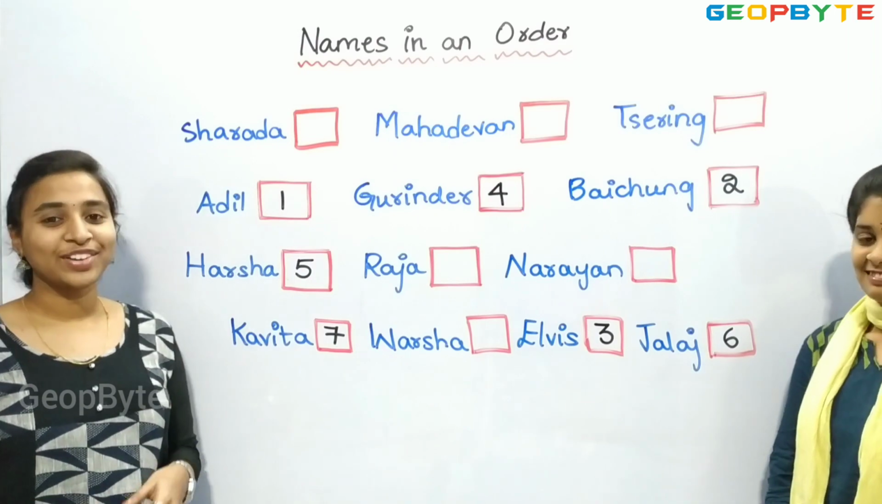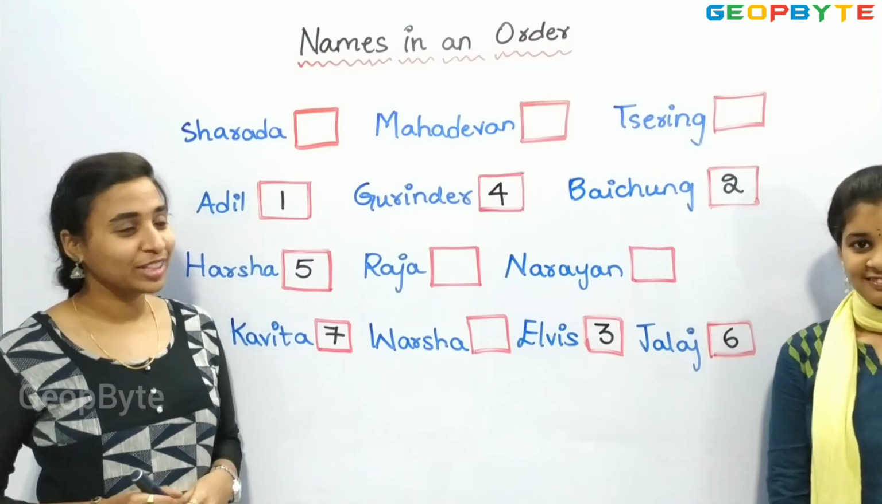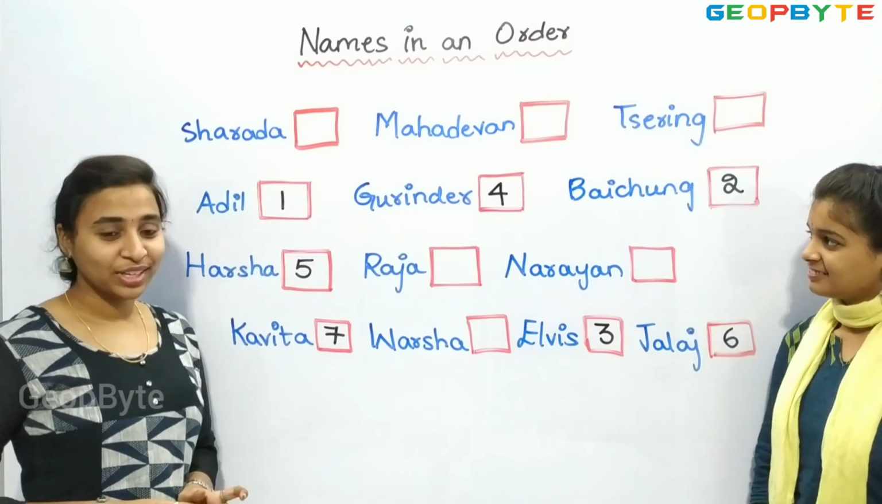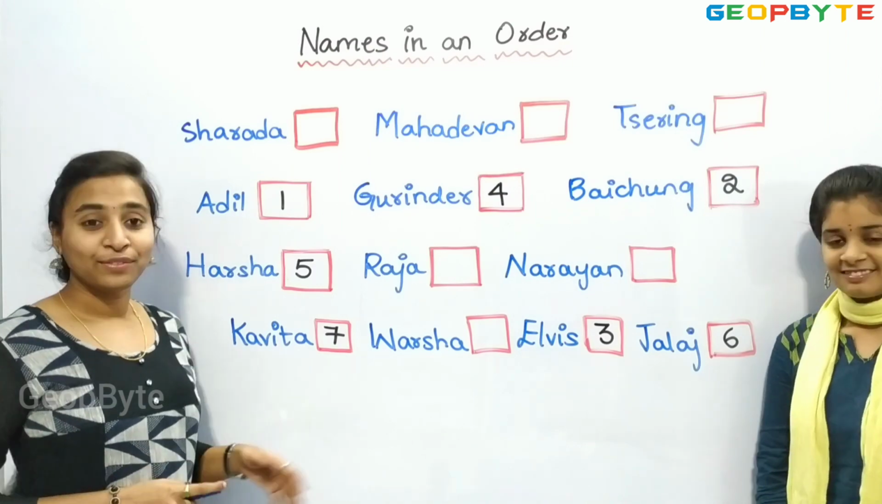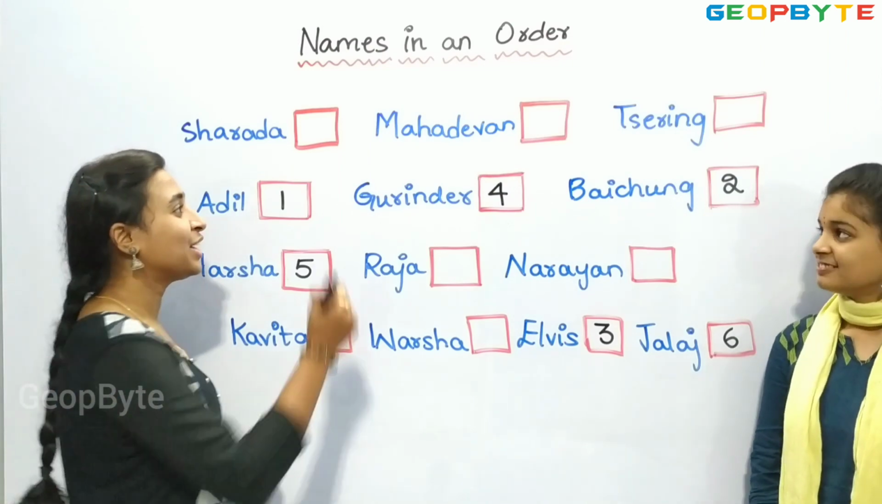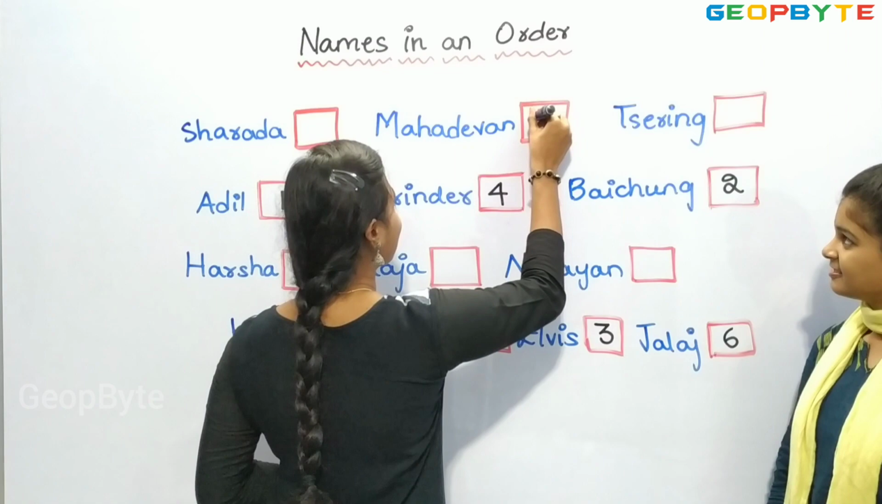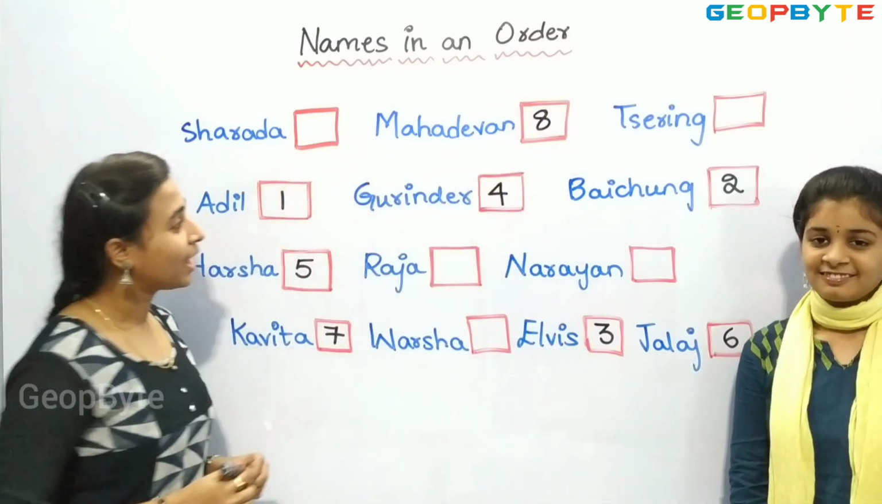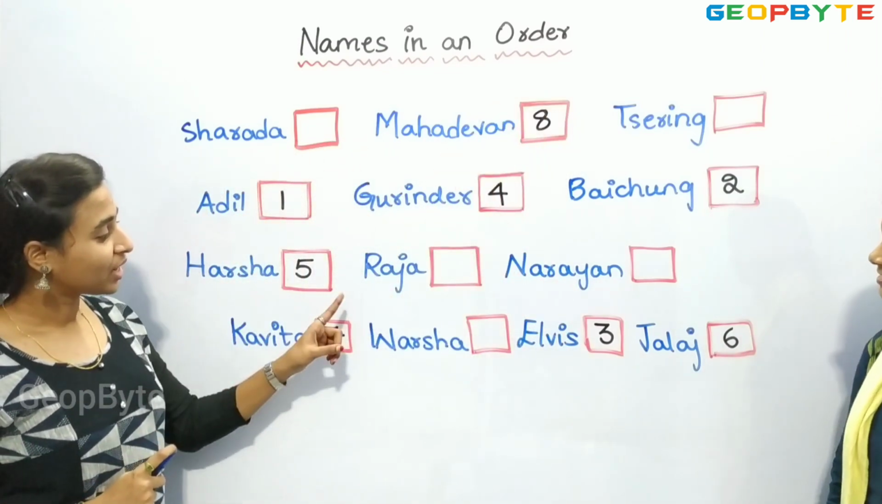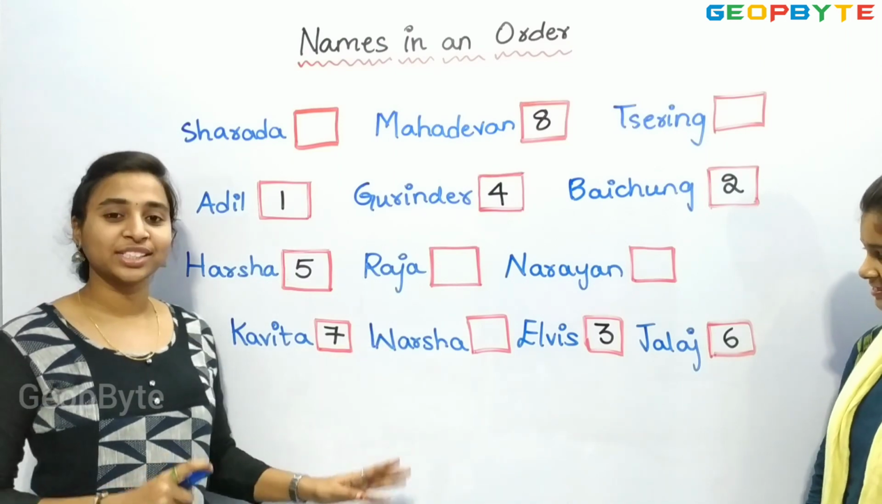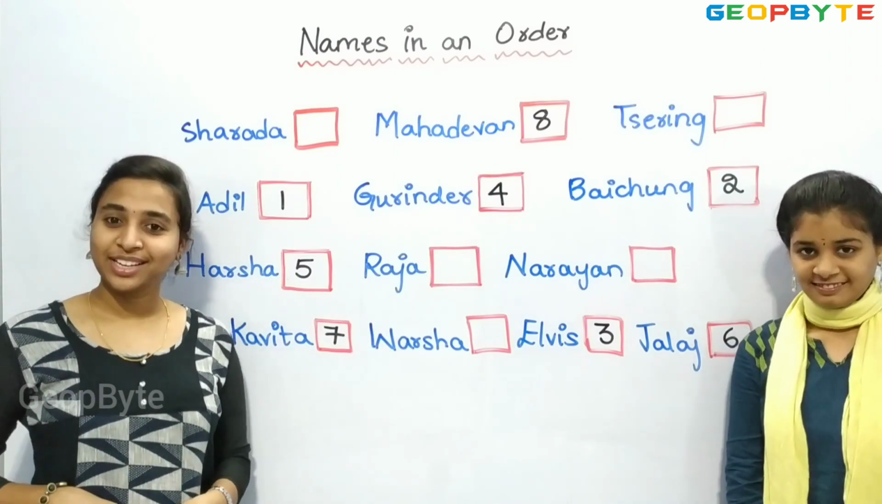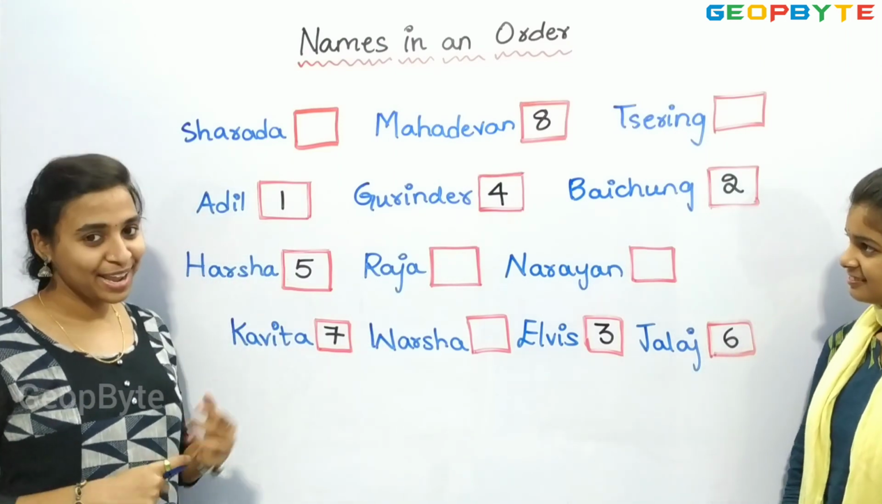Sharada, Mahadevan. Mahadevan is starting with the letter M. So, children, after 7, we give the number 8 to Mahadevan. And Sering, Raja, Narayan, Varsha. There is no other name that is starting with the letter M.